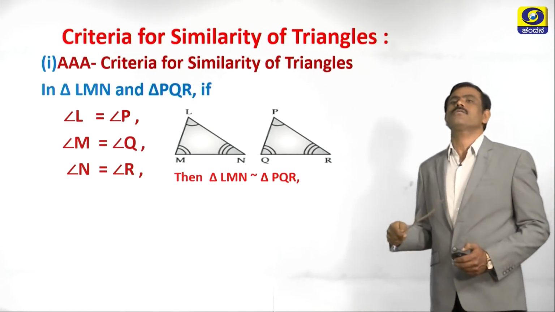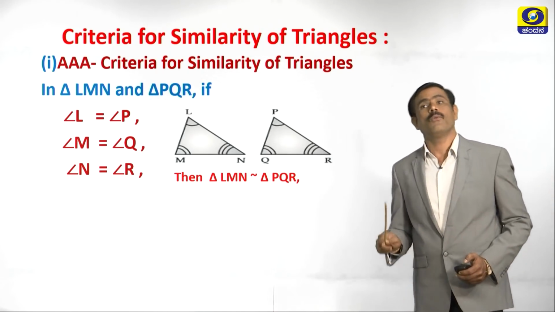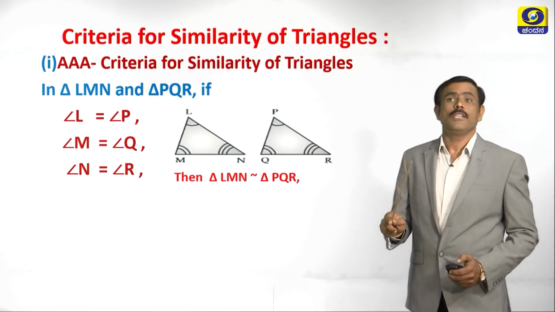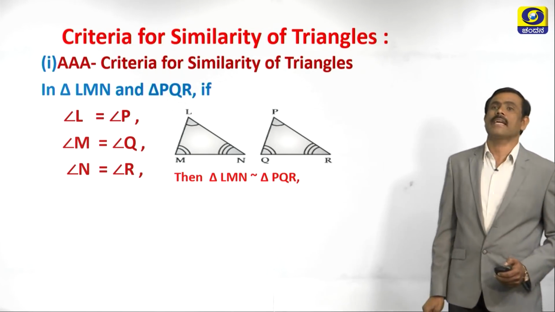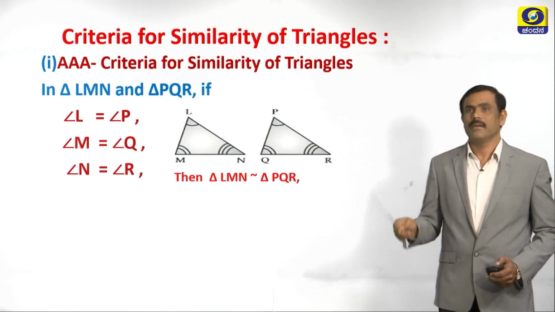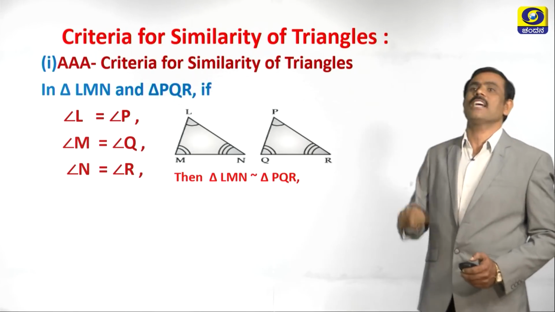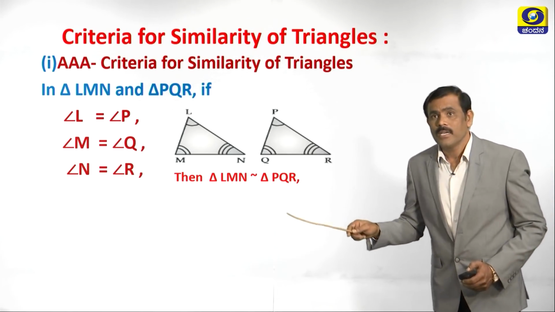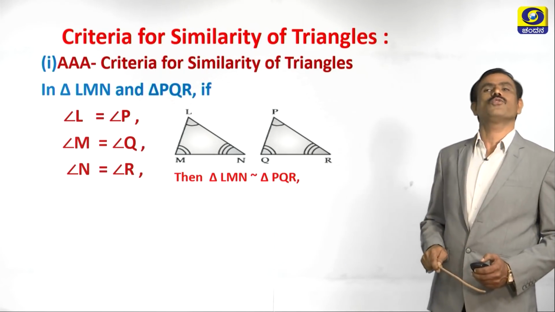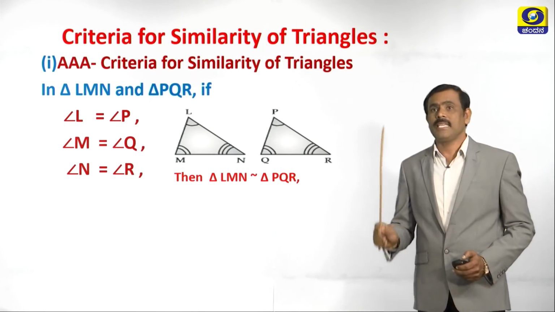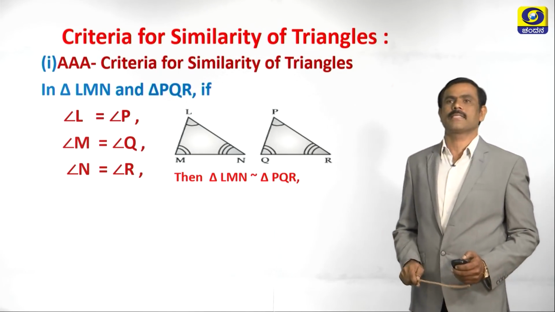It is reverse to the meaning what we have already discussed. What we discussed, if two triangles are similar, then their corresponding angles are equal. It is opposite to this, or we can say it is a converse of it. If the corresponding angles are equal, then those two triangles are similar. This is the first criteria for similarity of triangles.